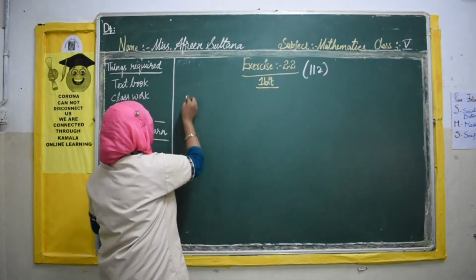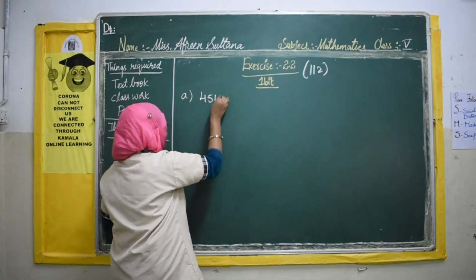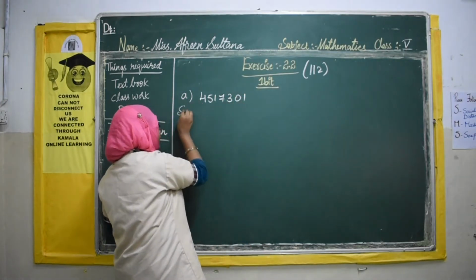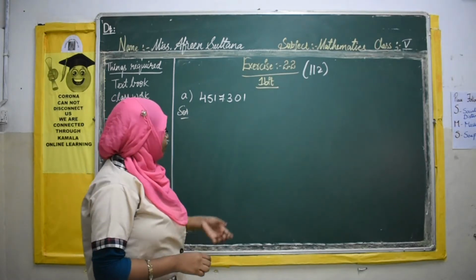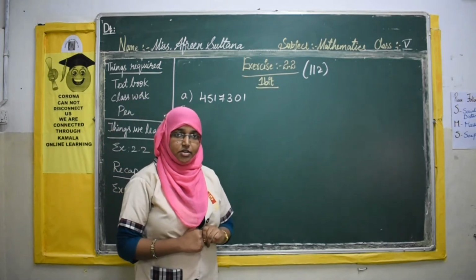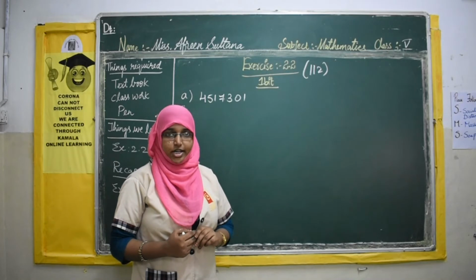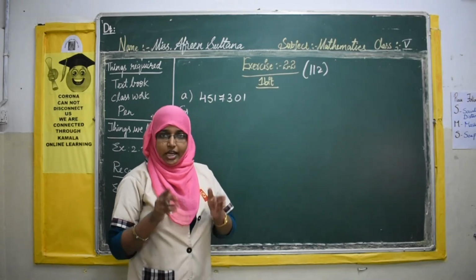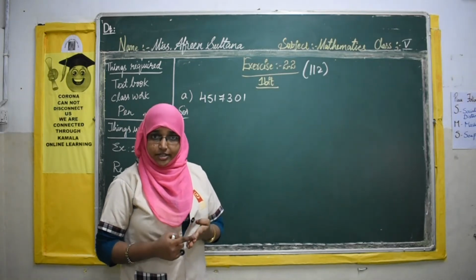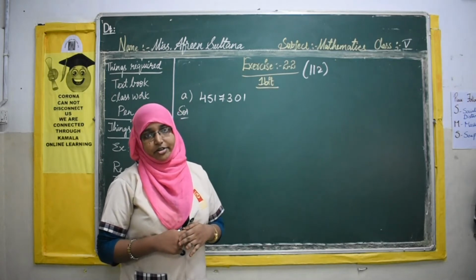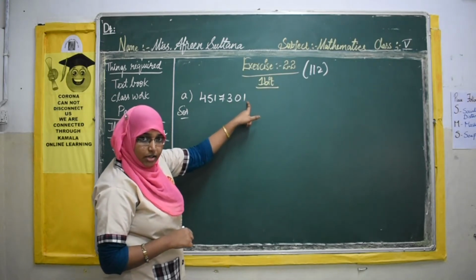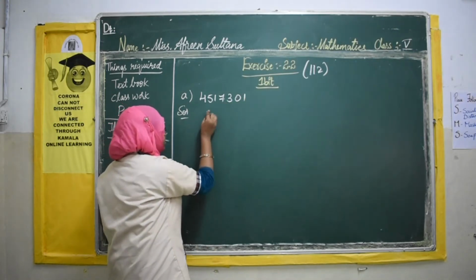Now they have given a number, 4, 5, 1, 7, 3, 0, 1, and we have to write the number name in the international place value system. In this question they did not mention any commas, right? So firstly we will place commas according to the international place value system. What is the international place value system? We have 3 periods: ones, thousands and millions. In each period there are 3 places: ones, tens, hundreds; thousands, ten thousands, hundred thousands; millions, ten millions and hundred millions. Now according to that, if we place commas, starting from the right, we place a comma after every 3 digits.